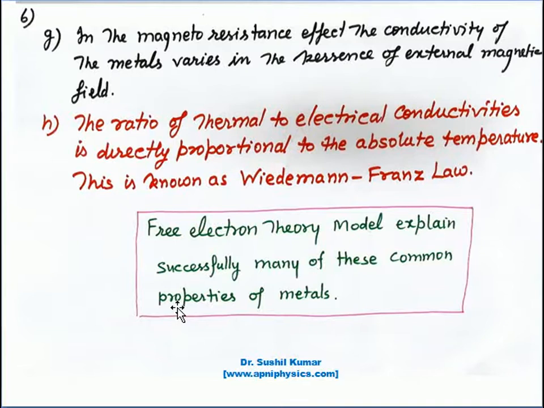So the free electron theory model successfully explains many of these common properties of metals. Some of the properties are mentioned here, and with the help of free electron theory we will try to explain some of the properties which we have discussed here.